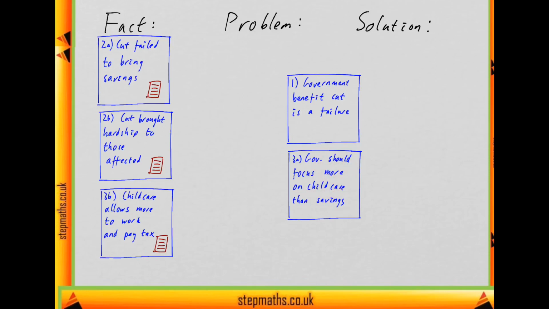So which of these is the main conclusion? Well, a couple of things to note. One is that these two facts support the benefit cut being a failure, but facts about childcare don't support this, whereas all of them do support the idea the government should do something else instead. Secondly, this is a should statement, so that's more promising for a main conclusion. And also, the cut being a failure supports the claim the government should do something else, and not vice versa. So it looks like this is only an intermediate conclusion, and this is the main conclusion.